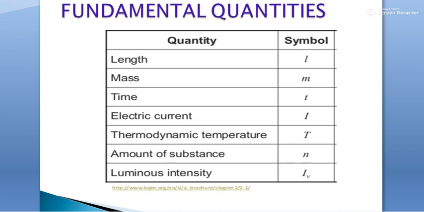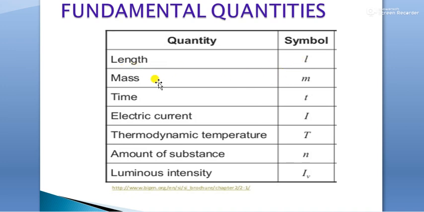Now you see a table. This table consists of 7 quantities. These 7 quantities are termed as fundamental quantities. First we have length. The symbol we use in physics for length is small l.